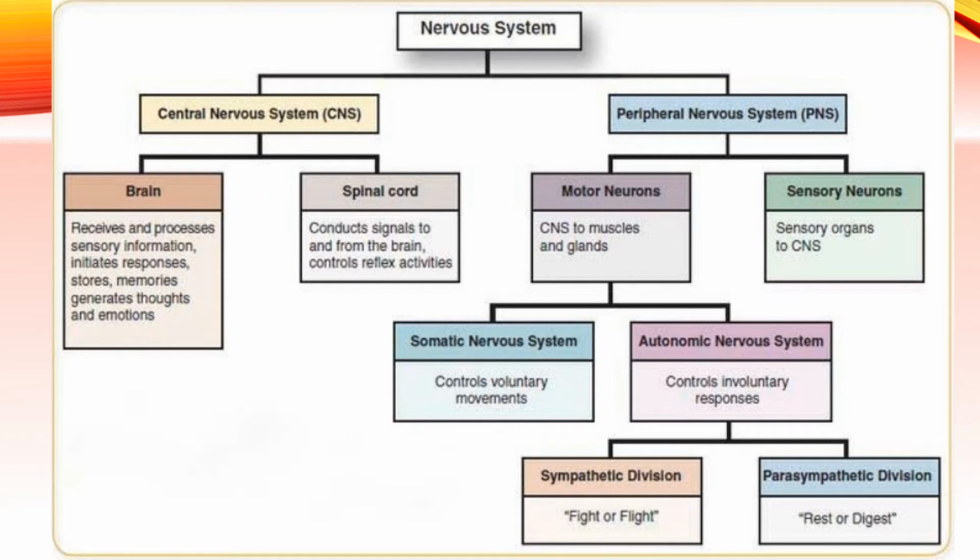The autonomic nervous system is divided into two: the sympathetic division and the parasympathetic division. The sympathetic division is responsible for the fight or flight system, and the parasympathetic division is about rest or digest.